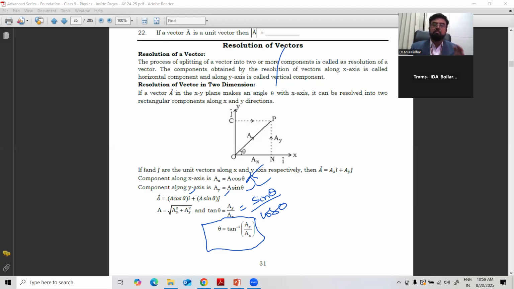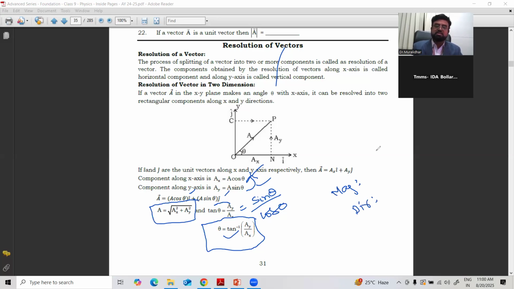A is nothing but the magnitude of the resolved components. So we find two formulas here. One is the magnitude, which you can find by A is equal to the square root of ax square plus ay square. Direction you can find by theta is equal to tan inverse of ay by ax. So for a vector, two things are important: one is magnitude and the second is direction.